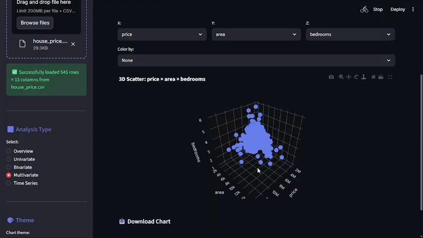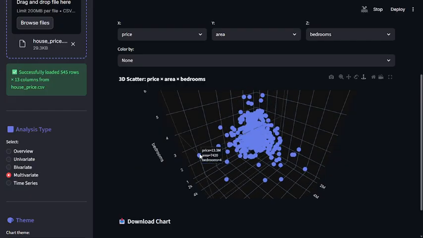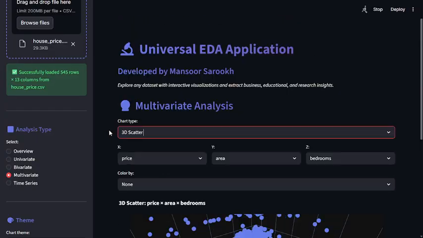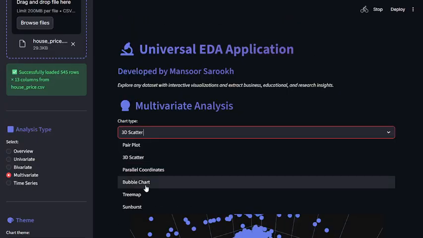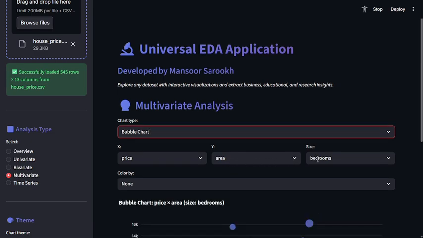Similarly, this is the 3D scatter plot. Okay, and you can check the data and can also find the outliers in the data and get a sense of the data accordingly. Now you can also plot a bubble chart of the price, area and bedrooms accordingly.